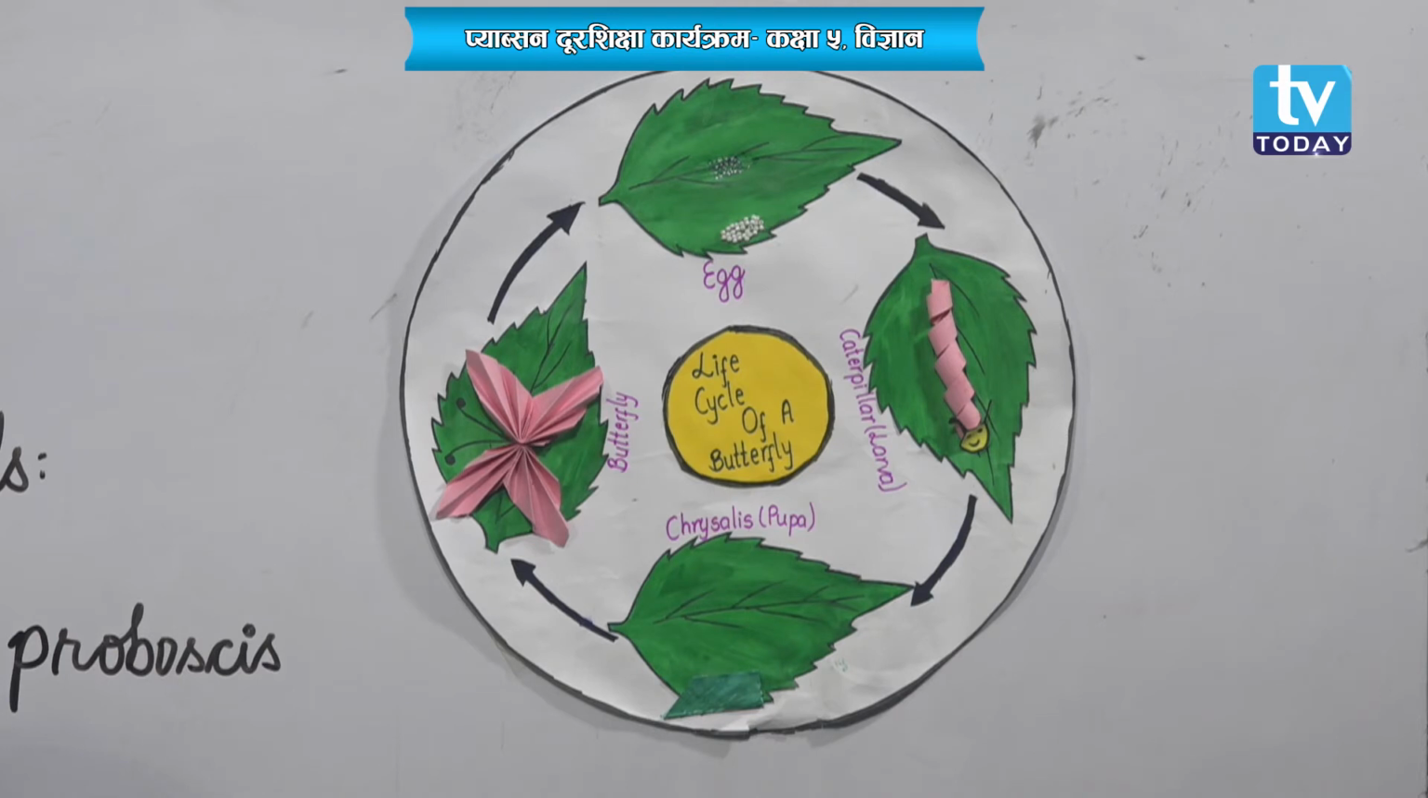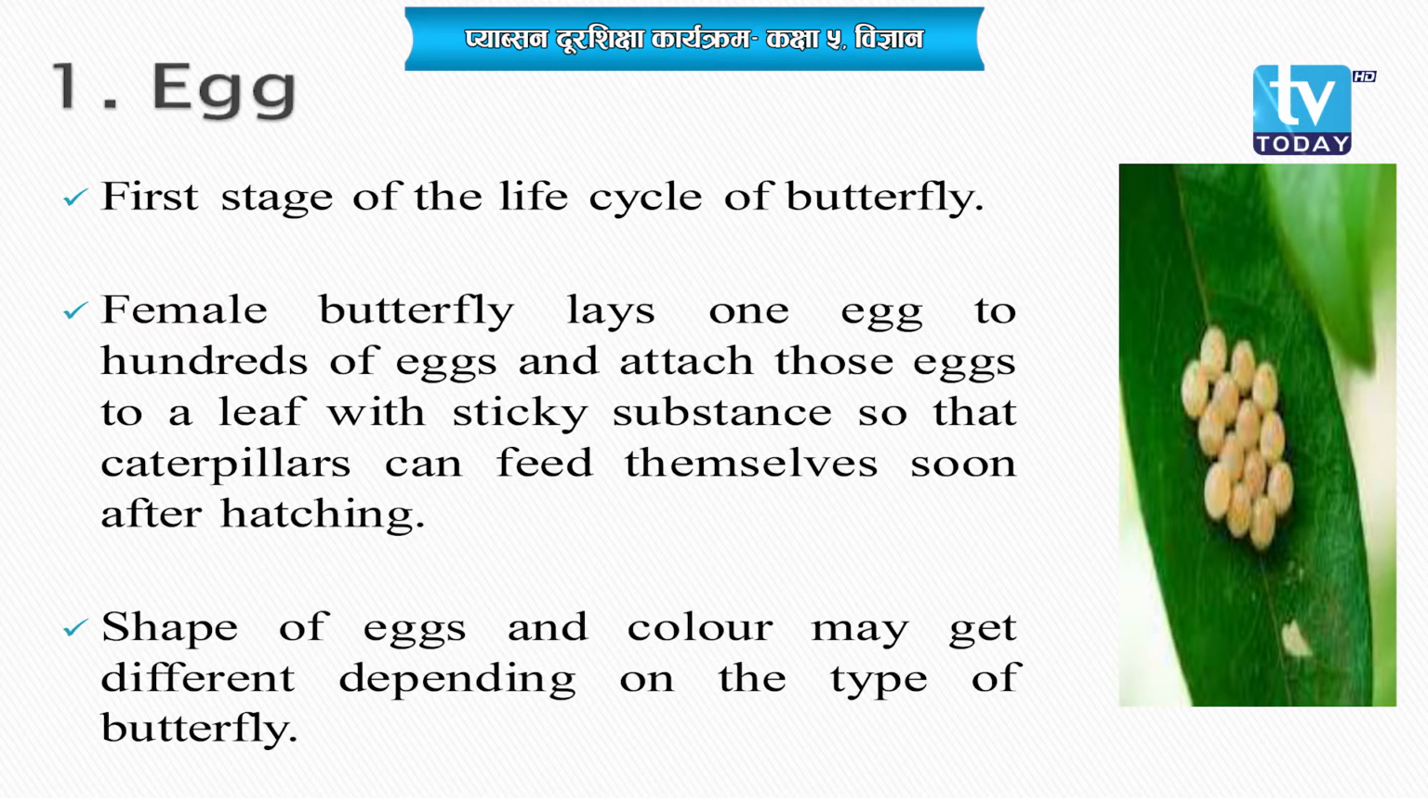Let us move to the first stage of the life cycle of a butterfly. Egg is the first stage of the life cycle of a butterfly. After mating, that is after male and female butterflies come together, a female butterfly lays 1 to hundreds of eggs on the lower side of a leaf, and the eggs get attached on the leaf with the sticky secretion secreted by the female butterfly along with eggs, okay.